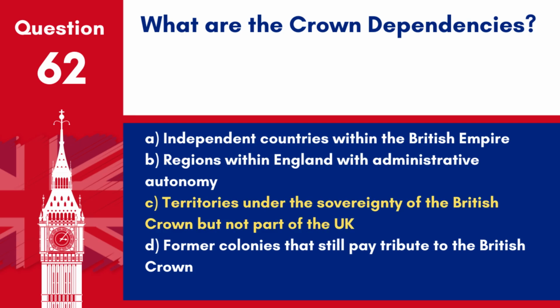Answer C. Territories under the sovereignty of the British Crown, but not part of the UK. The Crown dependencies include the Isle of Man and the Channel Islands, which are self-governing possessions of the Crown.